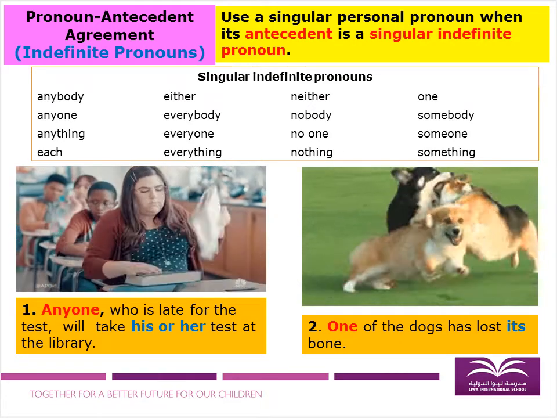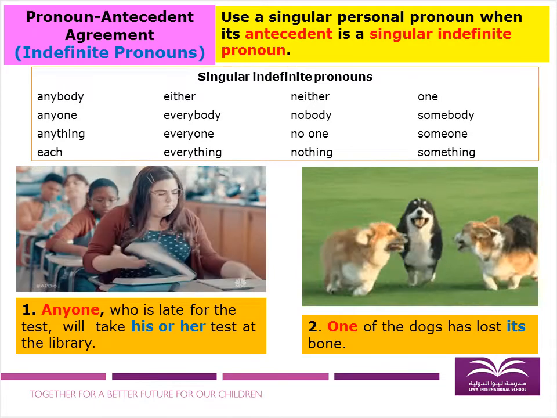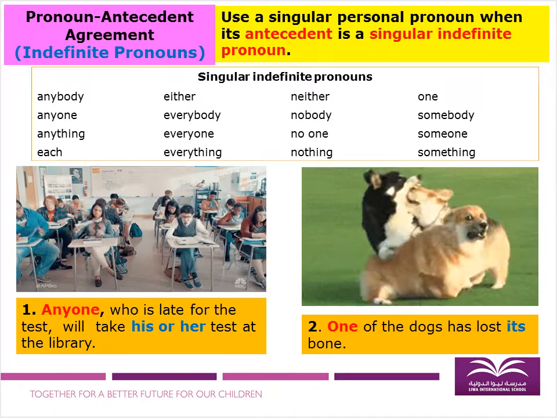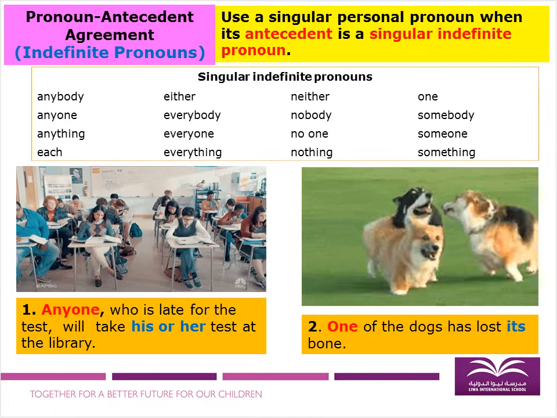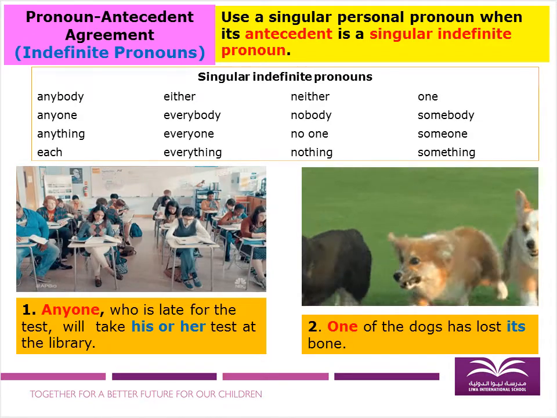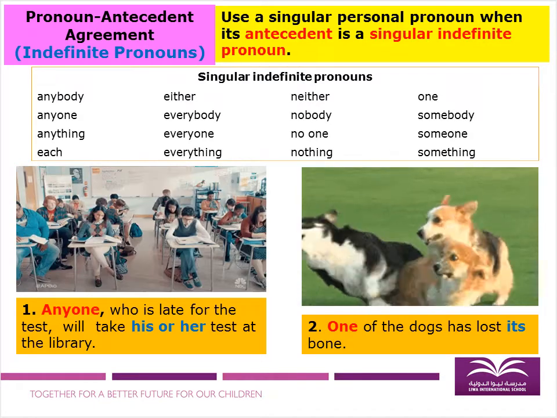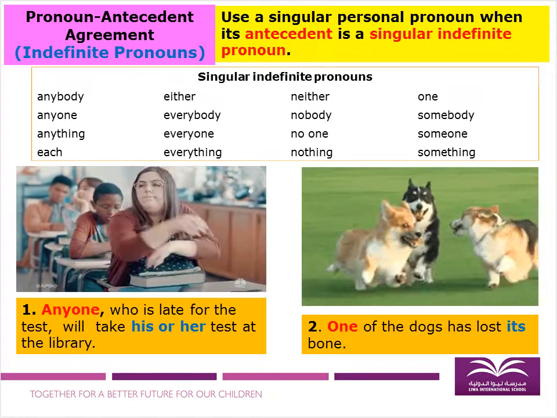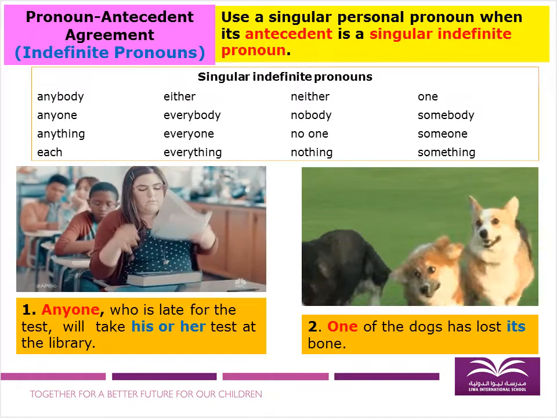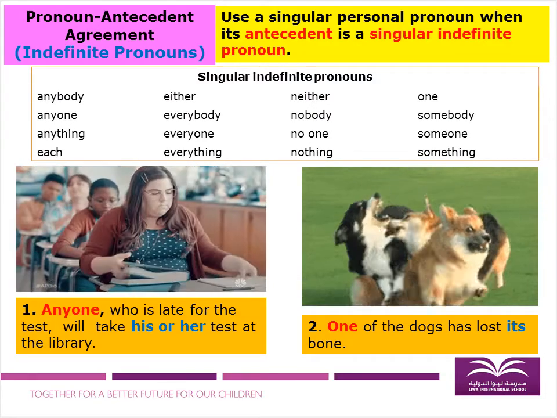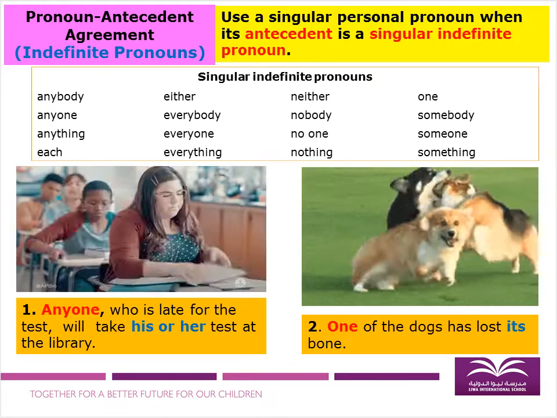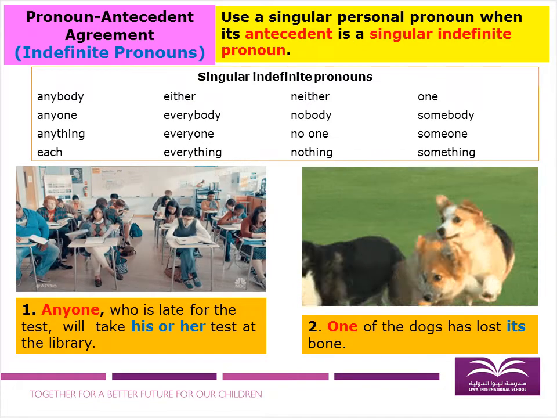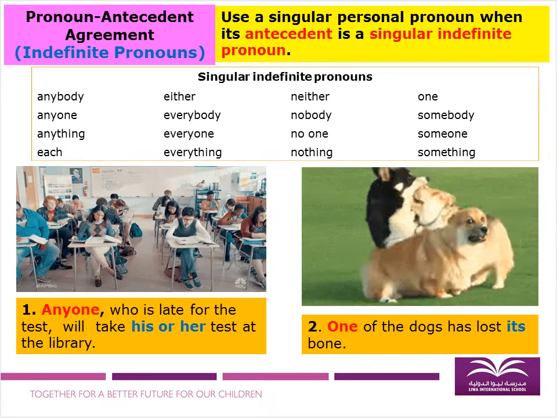So let us have the first example. Look at the image. Let us have the sentence. Number 1. Anyone who is late for the test will take his or her test at the library. Our pronoun here is his or her. Why did I use this one? Because look at the antecedent. Our antecedent is anyone. And anyone is a singular indefinite pronoun, meaning to say it is singular.